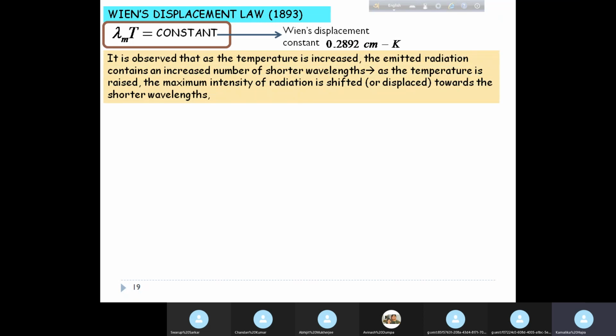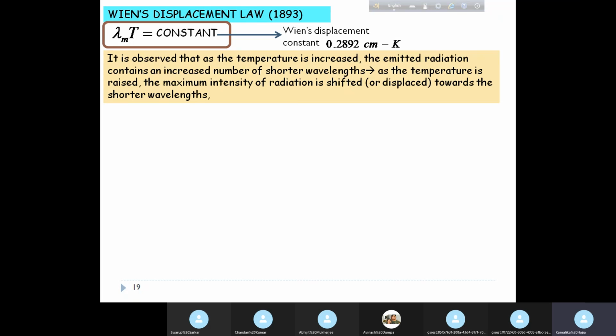Now, it is observed that as the temperature is increased, the emitted radiation contains an increased number of shorter wavelengths. The fact that the peak value shifts to a lower value of wavelength means it is moving to a shorter value. Lambda m becomes lesser, that is shorter wavelengths, and so more shorter wavelengths are contained in the emitted radiation.